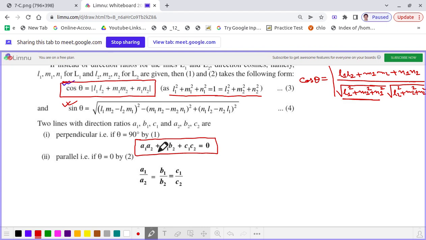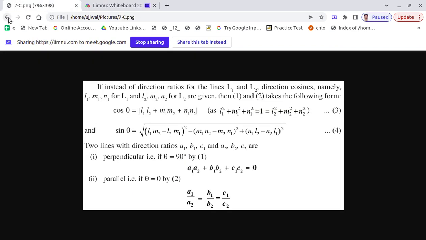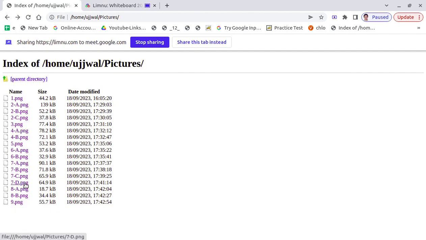We have discussed earlier that if two straight lines have proportional direction ratios, those two lines are parallel, and vice versa. If two straight lines are parallel to each other, then their direction ratios must be proportional. That means A1 by A2 is equal to B1 by B2 is equal to C1 by C2. Okay, dear students, I hope you got a very clear idea.